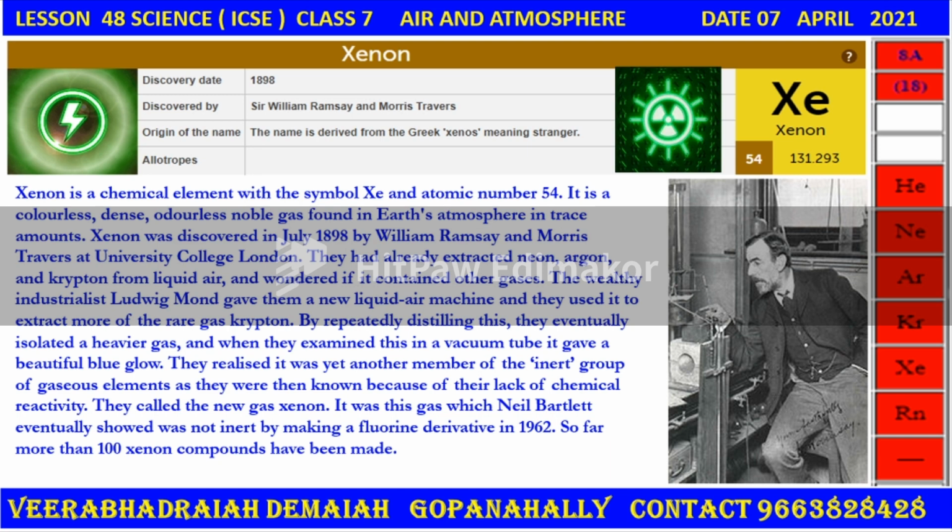They realized it was yet another member of the inert group of gaseous elements, as they were then known because of their lack of chemical reactivity. They called the new gas xenon. It was this gas which Neil Bartlett eventually showed was not inert by making a fluorine derivative in 1962. So far, more than 100 xenon compounds have been made.